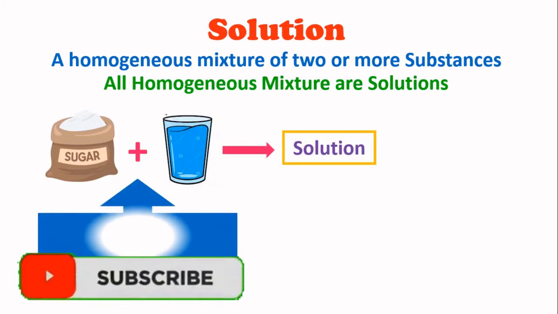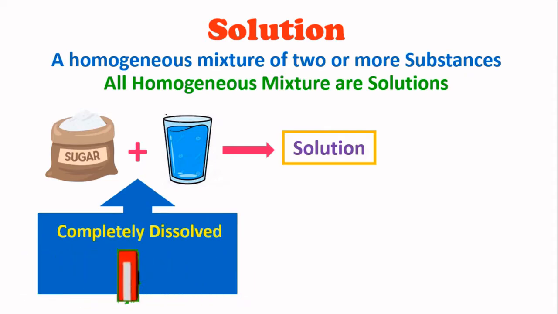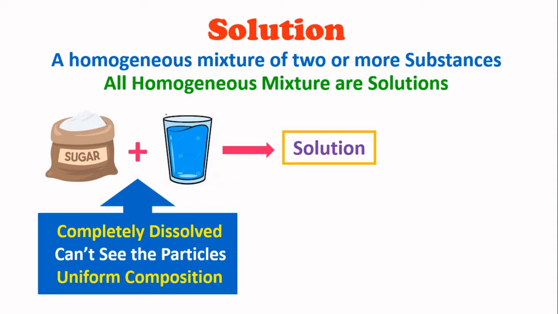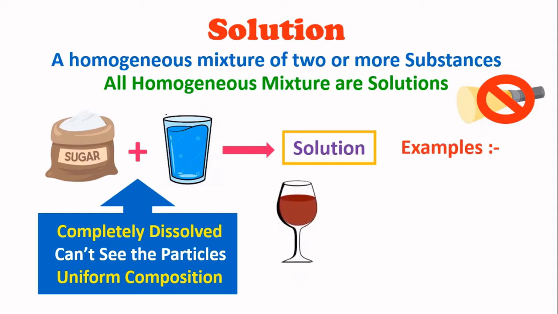Also, the sugar particles will completely dissolve in the water, and we can't see the sugar particles in the water. They dissolve in such a way that they form a uniform composition or homogeneous composition. Also, they won't scatter the light which is passing through them, because the solution particle size is less than 1 nm.